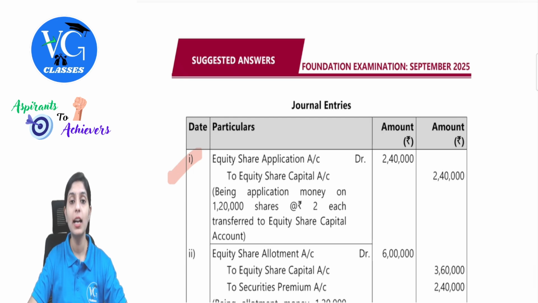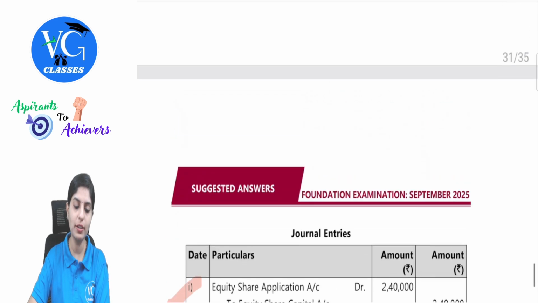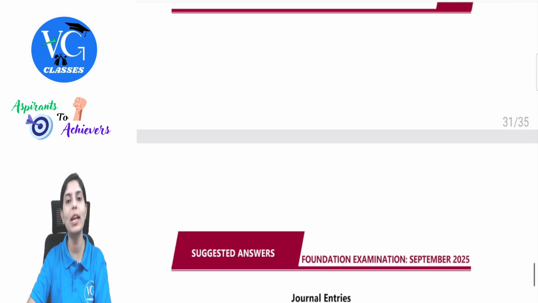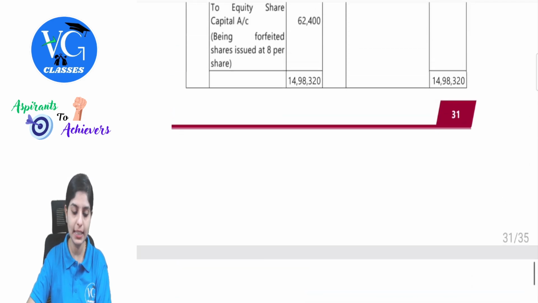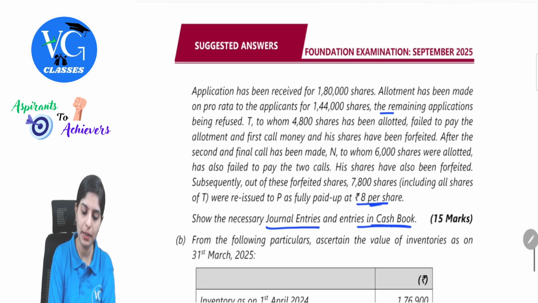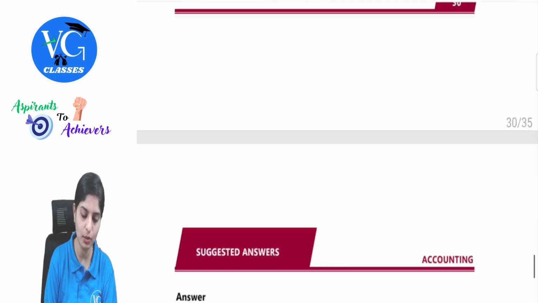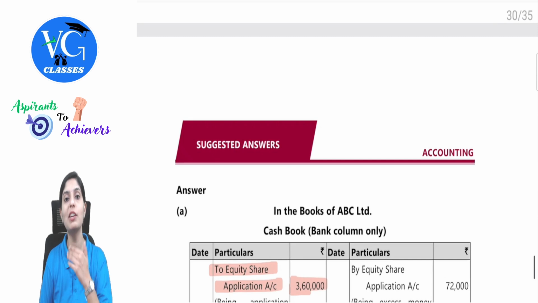Now observe one thing. The company was only issuing 1,20,000 shares, but due to pro rata, they have allotted 1,44,000 shares. But you had received excess applications worth 1,80,000 shares. So first we will have to observe the question carefully. See here, the remaining applications are being refused. So first let's find out how much is the remaining application. Number of applications received is 1,80,000. You have allotted 1,44,000. So the remaining application is nothing but 36,000. This is being refused. That means you are refunding the money.